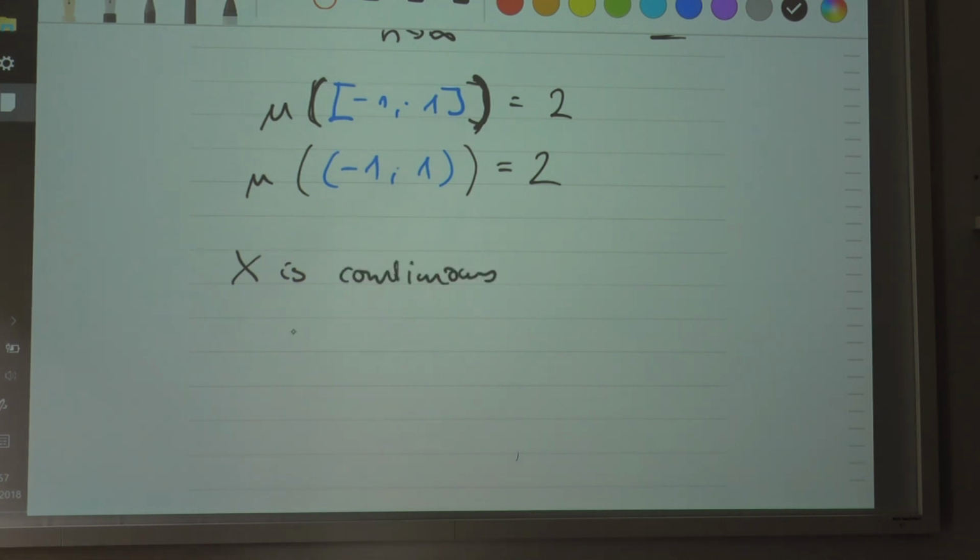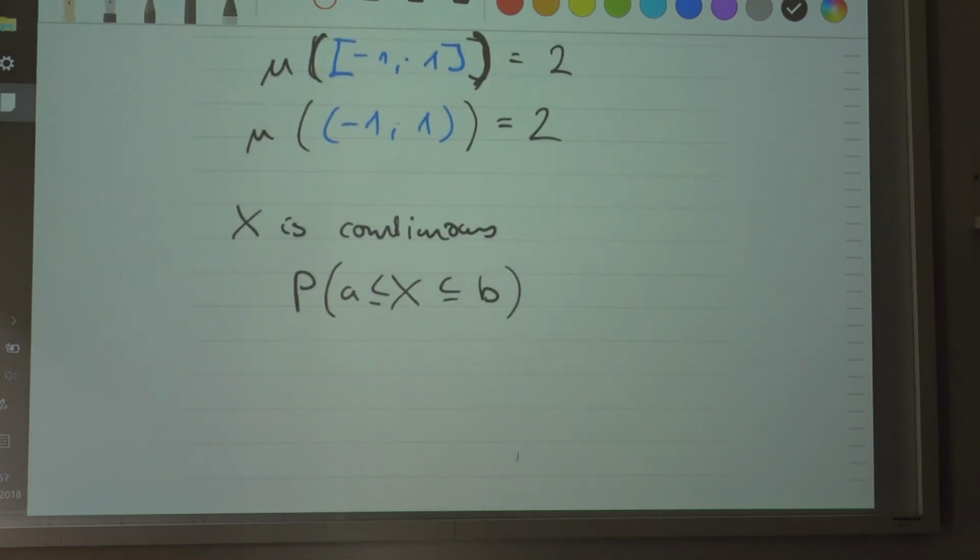The probability that x is between a and b, where x can be a and b as well, will be just as large as the probability that x is strictly between a and b. Remember that from probability theory. That is also true for the normal distribution.